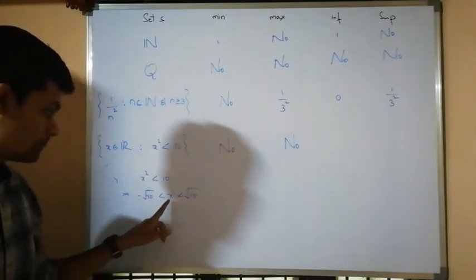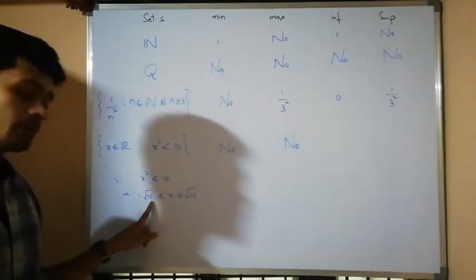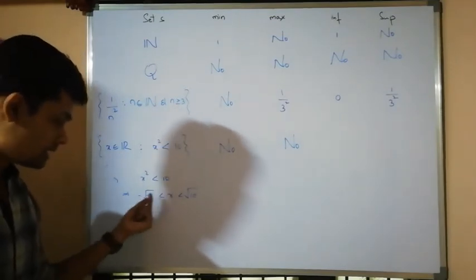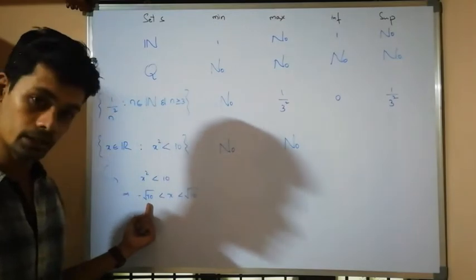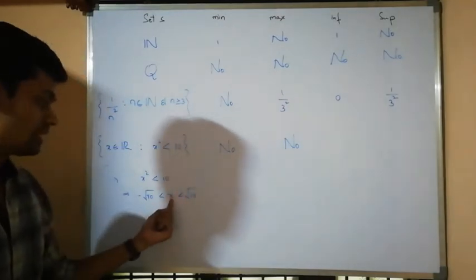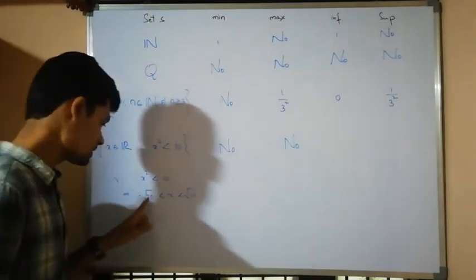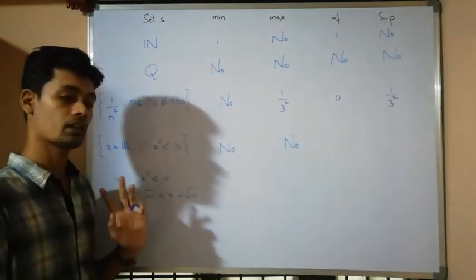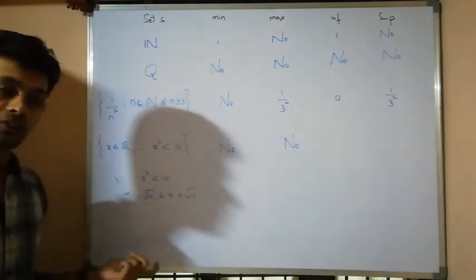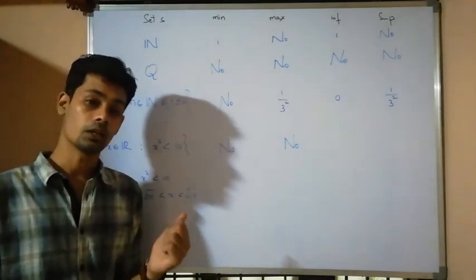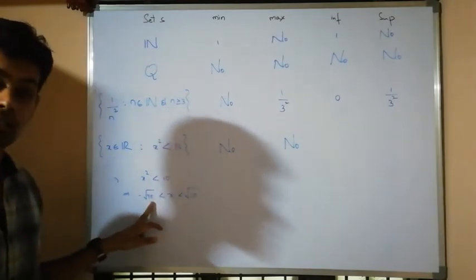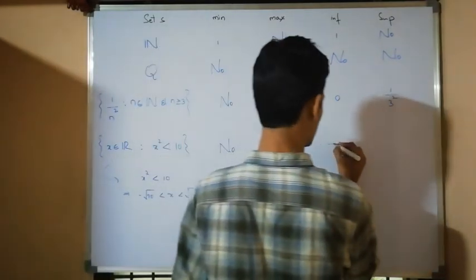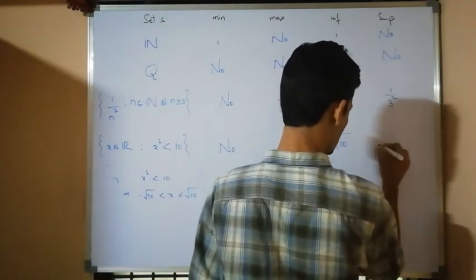No real number greater than minus under root 10 is a lower bound, because if I take any real number greater than minus under root 10, there exists a rational number between that one and minus under root 10, whose square is again less than 10, in this set. Therefore, that one can't be a lower bound. In all the cases, we are going to get this one as the greatest lower bound and this one as the least upper bound.